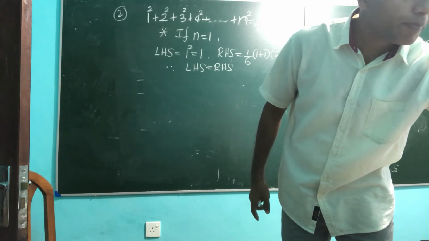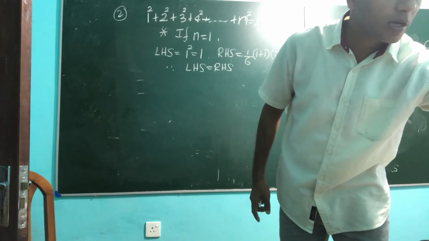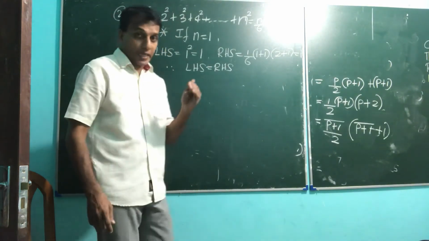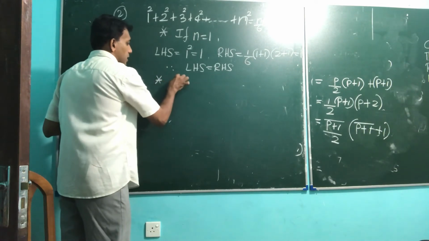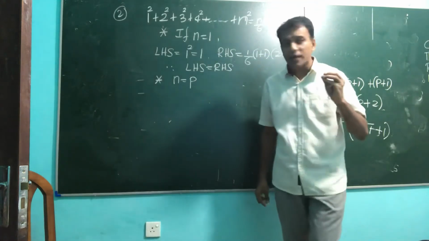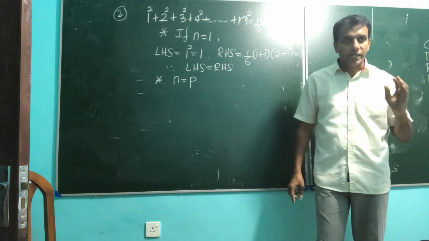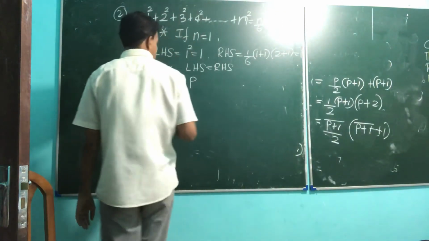The second step, n should be replaced by p. N should be substituted by p. Yes, n for p. That's the method. Continue. You can see some other questions here, right? Okay. Now we go to assumption. Assume that the given statement true for n equal p. Okay. So write that. That is copywriting.